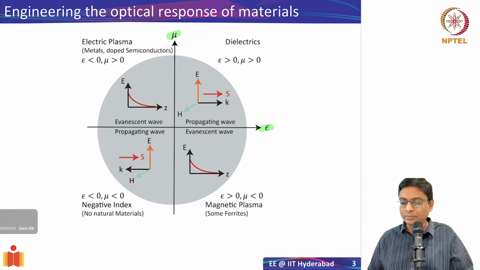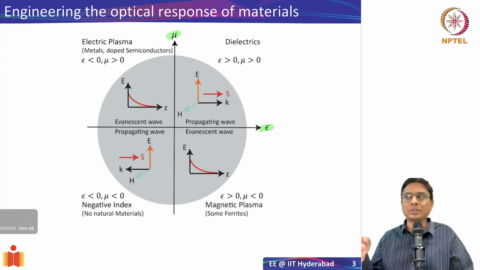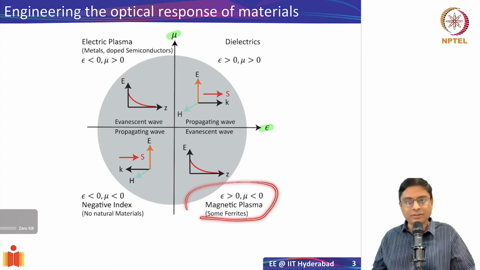All right. So the first part is we have metals and dielectrics, which come in the first quadrant of this epsilon mu plane, wherein you have both mu and epsilon positive, and then you have materials which have negative response, which is negative epsilon, which are metals and doped semiconductors. And you could also have what can be termed as a magnetic plasma, wherein the epsilon is positive and mu is negative, but this will occur in some magnetic materials like iron ore or cobalt and so on. So some materials which exhibit magnetic response. But mind you, this occurs only at RF frequencies.